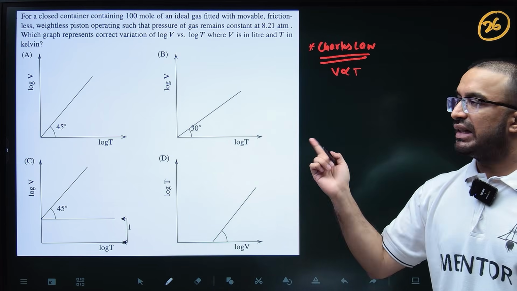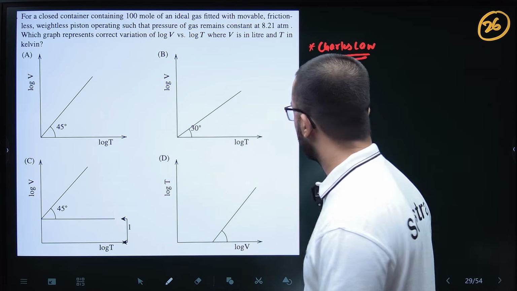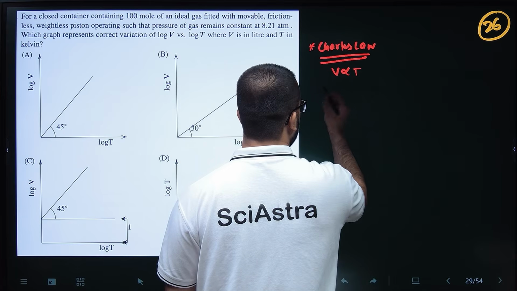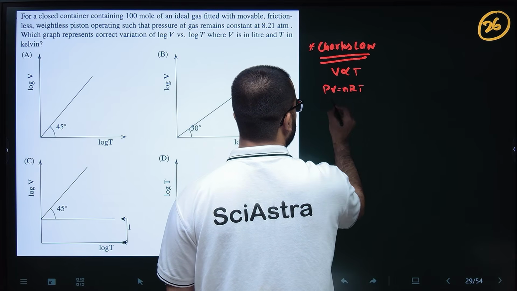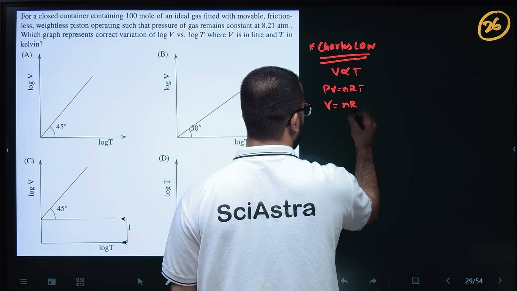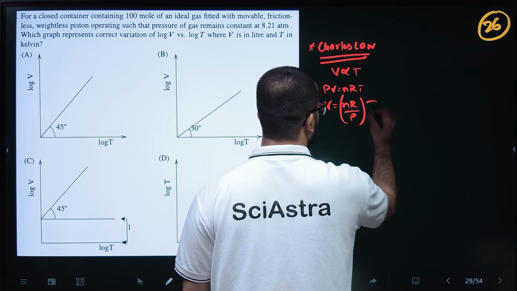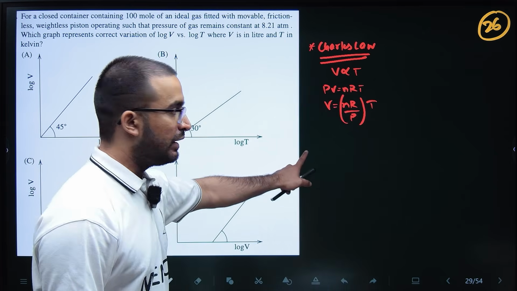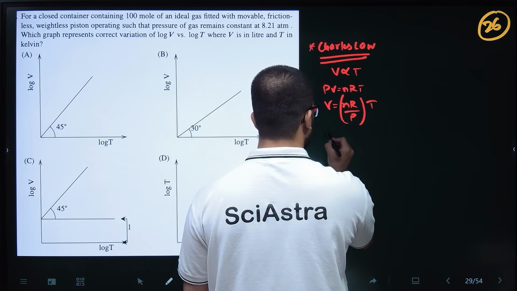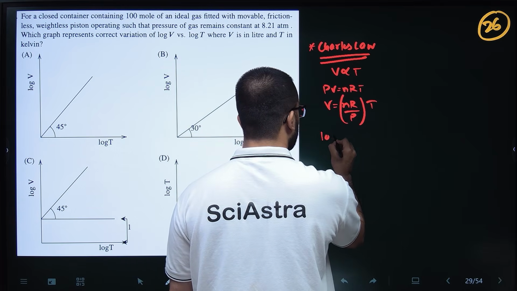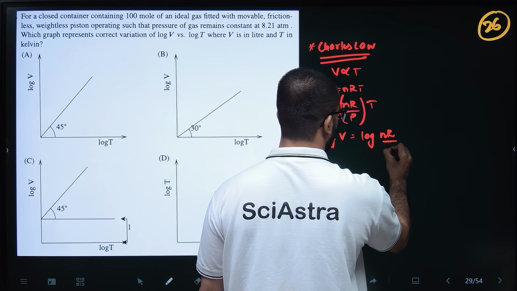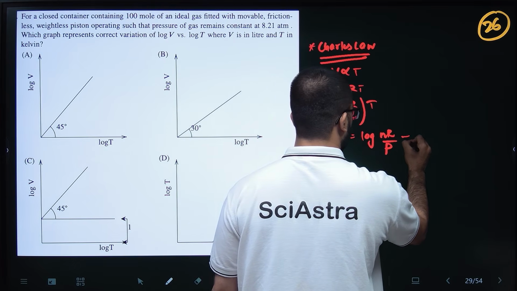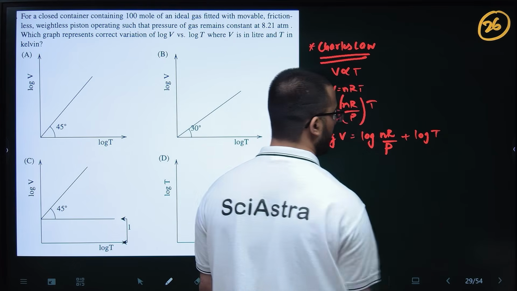So basically the correct variation of log V versus log T will be, if you apply the ideal gas equation PV equals nRT. P is constant, so V equals nR by P times T, right? So what will happen? Log V equals log of nR by P plus log T. That will be the equation.